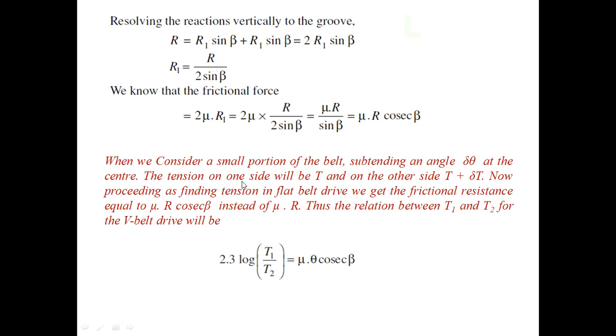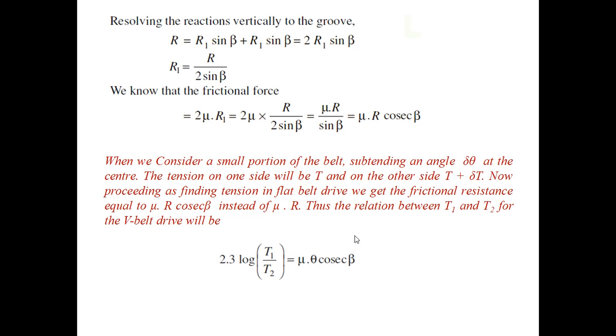So when we consider a small portion of belt subtending an angle delta theta, for getting the ratio of tension, we assume a small section delta theta. At the center, the tension on one side will be T and the other will be T plus delta T, as we have done already in the flat belt drive. Now, proceeding as in finding tension for the flat belt drive, we get a frictional resistance equal to mu R cosec beta instead of mu R that we got when deriving for the flat belt drive.